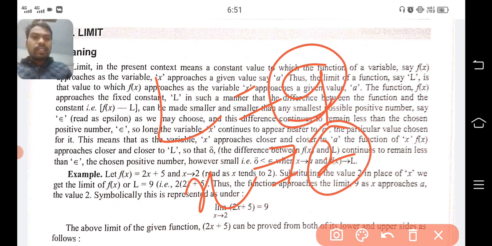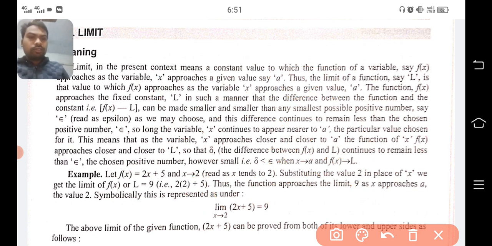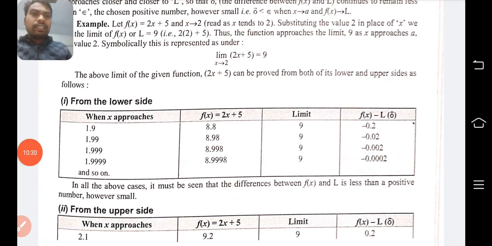So in this case we can say if x equals 2, then our limit exists, and that is 9. Clear? Yes, this is given in this example. But we can say that the limit value of the function can be represented in two ways.